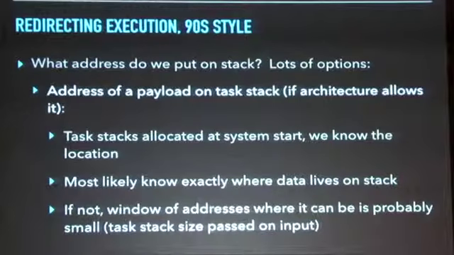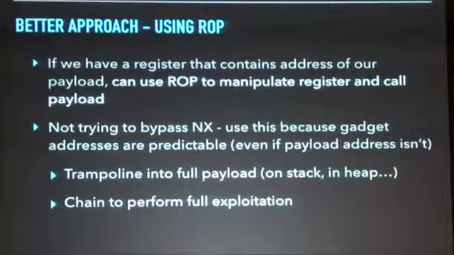If we're in a situation where we don't know exactly where the data lives on the stack, if we're looking at multiple firmware versions, or if there are multiple code paths that trigger the vulnerability, we still will have a window of addresses that's quite small, where we know the payload probably lives. So if we need to fudge it '90s style with a ROP sled or something like a NOP sled, we have that option, assuming the architecture allows it. This isn't true for all architectures. But ROP is a better approach in a lot of situations.